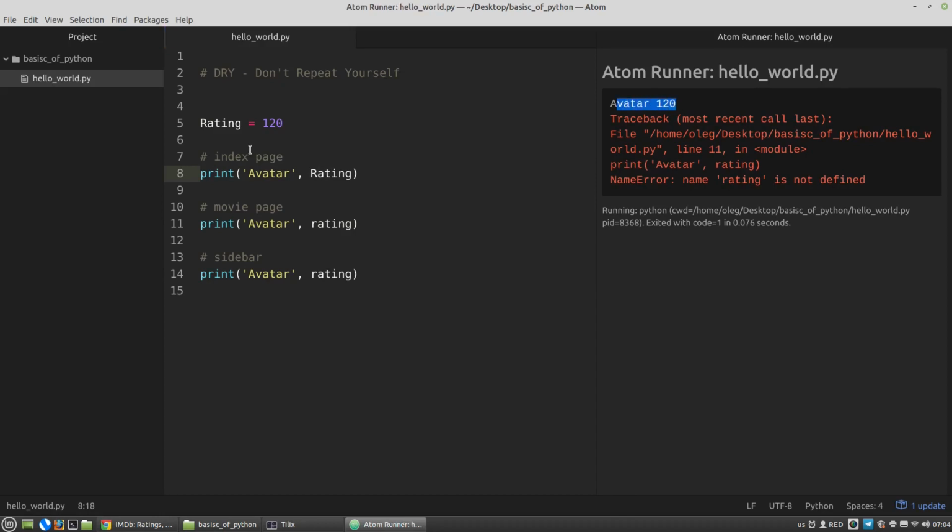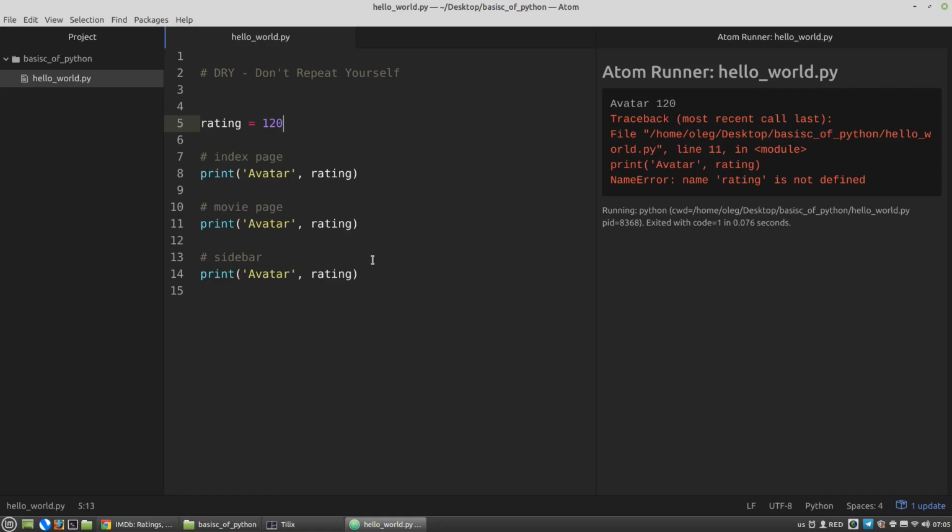This time Python uses this Rating with capital R, and it returns a message a second time at line 11. The name of a variable also cannot be a reserved word. There are relatively many of them, but you will get used to them soon.